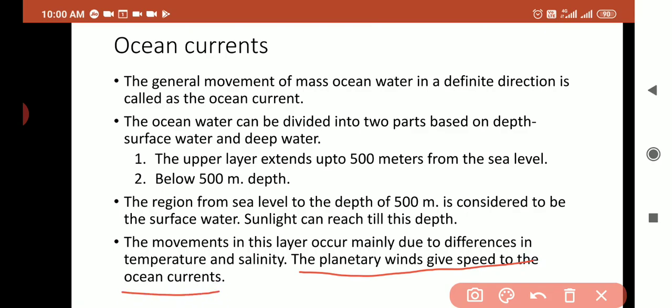Now planetary winds means what? Listen, the winds that blow from high pressure belts towards low pressure belts and that occupy a vast area of the planet are called planetary winds, and they blow all the time regularly. So due to this there is movement.